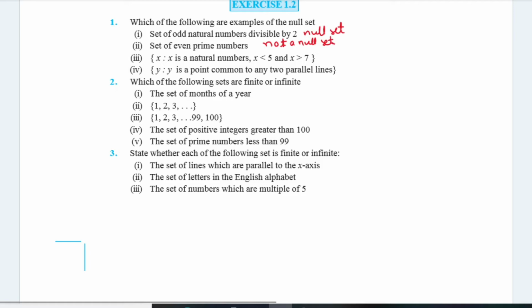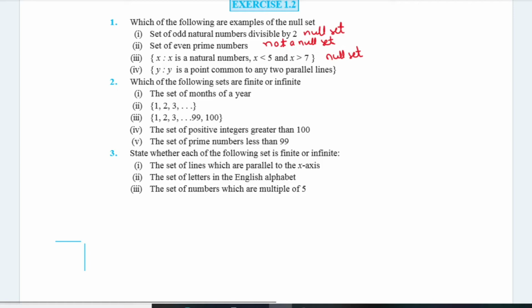And the third one is x, such that x is a natural number, x is strictly less than 5 and x is strictly greater than 7. This is a null set, because a number can't be simultaneously less than 5 and greater than 7.